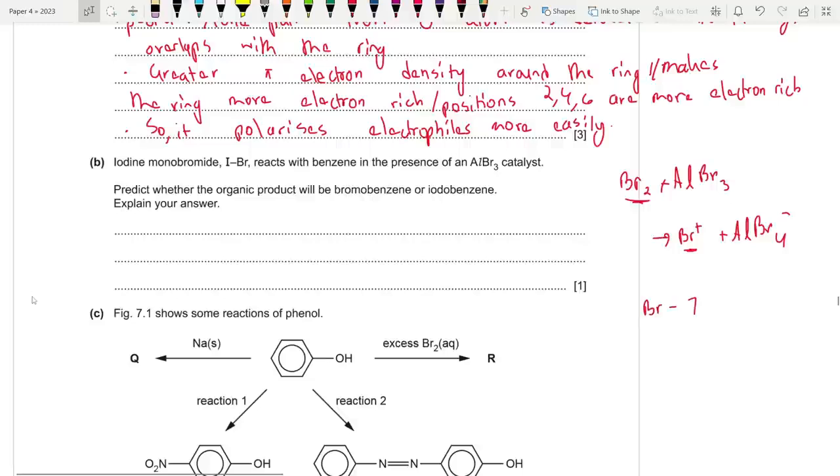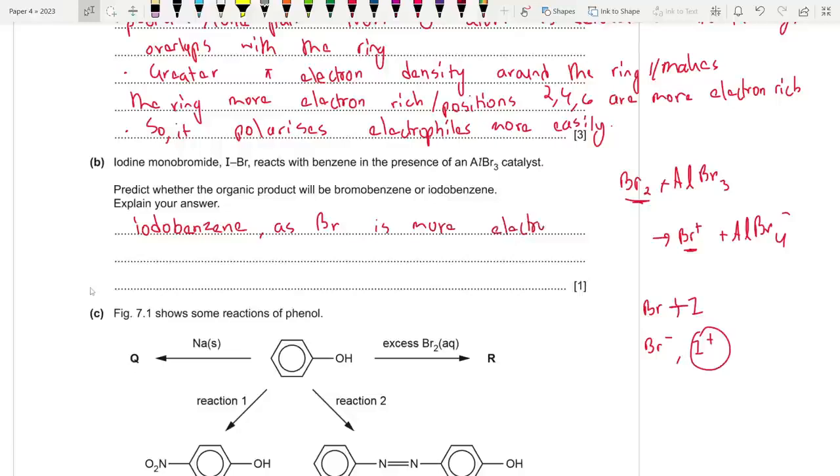But check this out, what if we have IBr? Now here's the thing, Br is more electronegative, so it will pull the electrons more strongly. So after heterolytic fission, we are going to end up with Br minus and I plus, and this will be the electrophile that attacks the benzene ring. So we are actually going to end up with iodobenzene. This is so important, a very unique question from CIE. Why? As Br is more electronegative than I, the electrophile formed is I plus.